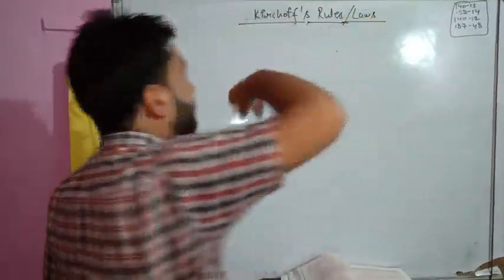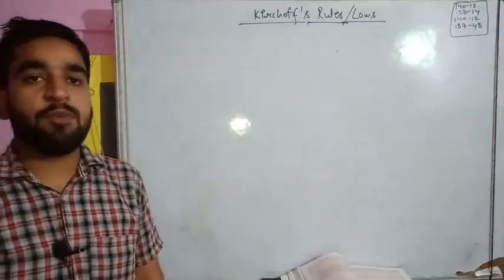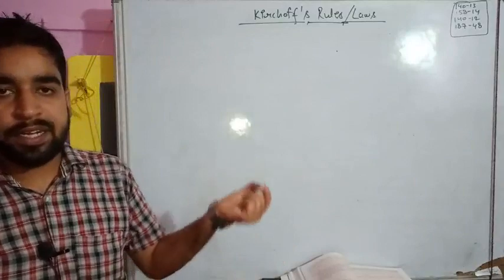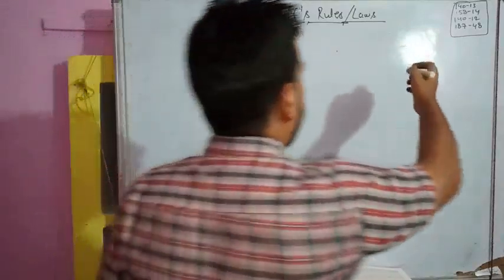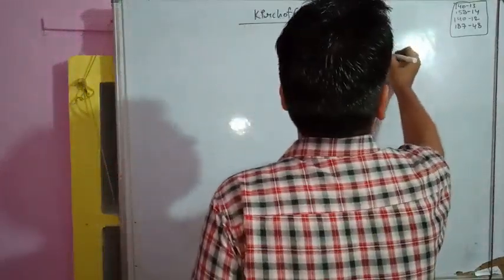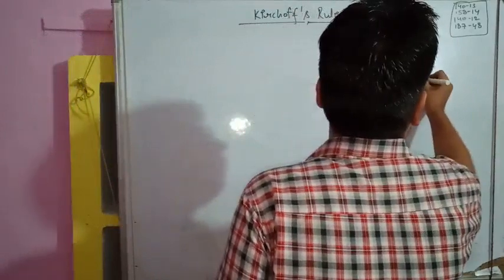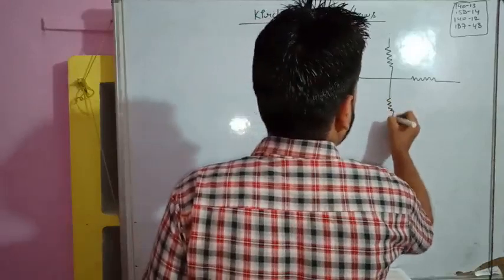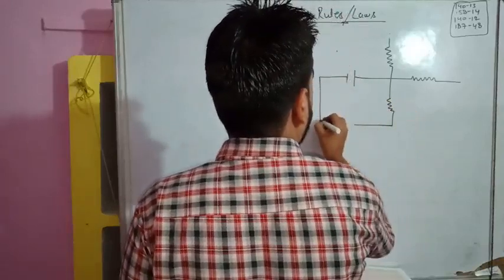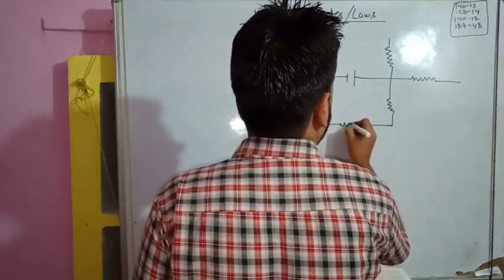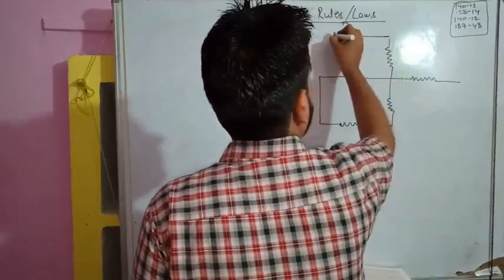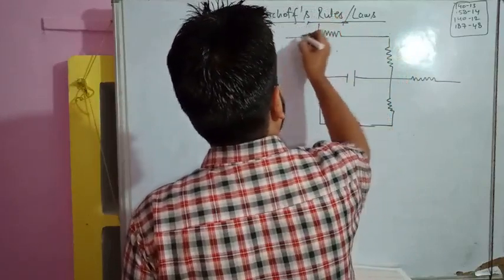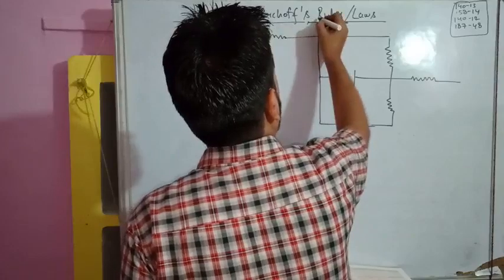So students, for understanding Kirchhoff's laws, it is very important to draw a circuit diagram, a network, and discuss a few terms related to Kirchhoff's laws. So I am drawing a circuit diagram, and that diagram will be a little bit complicated, so don't worry about that. We will discuss it. Suppose there is an EMF, there is a resistance, and there is a very simple circuit. And suppose here also is a resistance, and this is a joint like this, okay, and we have drawn it now.